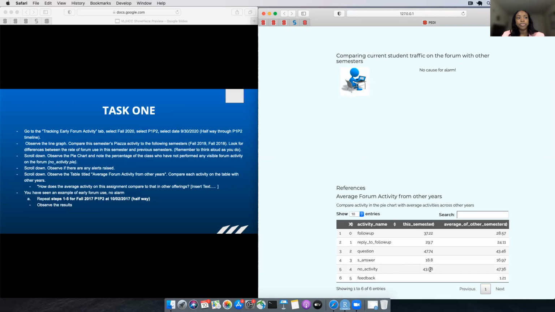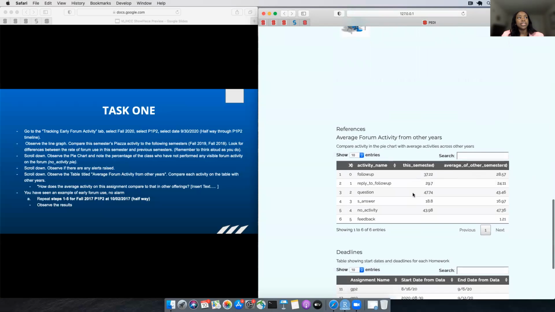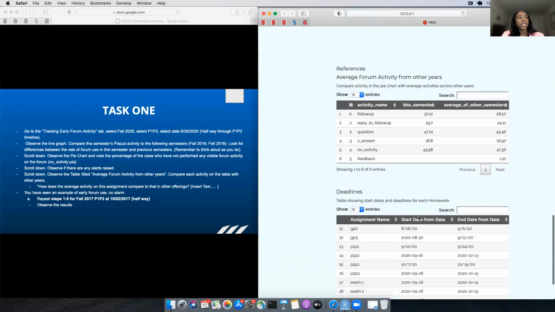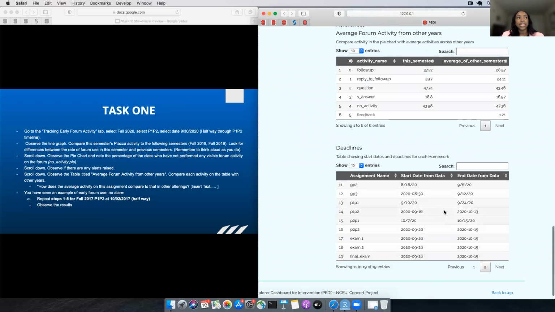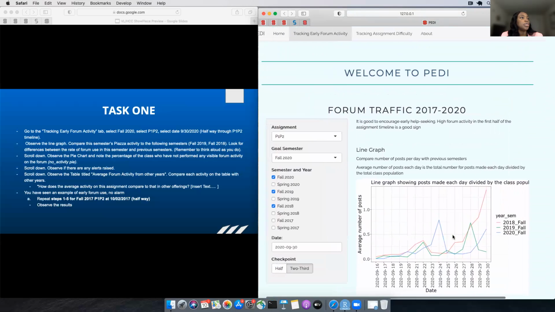Also, the number of people not acting on the platform is actually lower, and that is a good thing, and that's why there's no cause for alarm. This is a table on PEDI. The last table on PEDI simply shows the deadlines for all the assignments, just for reference. So we have seen an example of a good semester where students are on track.